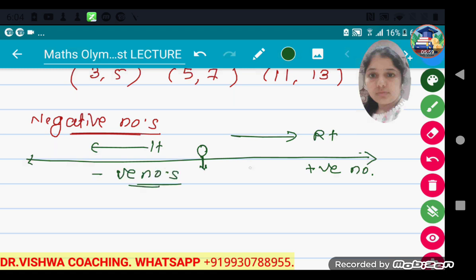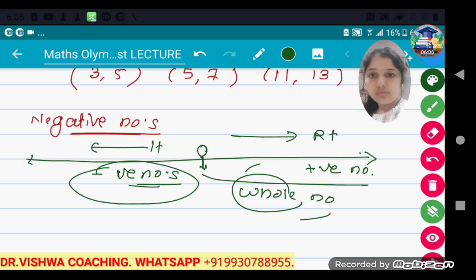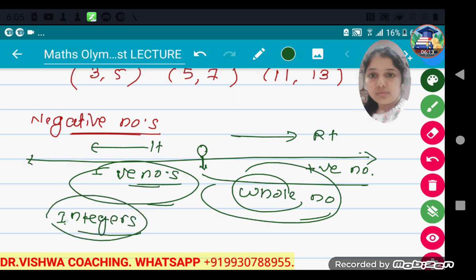These negative numbers plus the whole numbers, that is 0 and the natural numbers, all together are known as integers. So -1, -2, -3 at the left side up to infinity, and 0, 1, 2, 3, 4, 5 up to infinity at the right side, together are called integers.